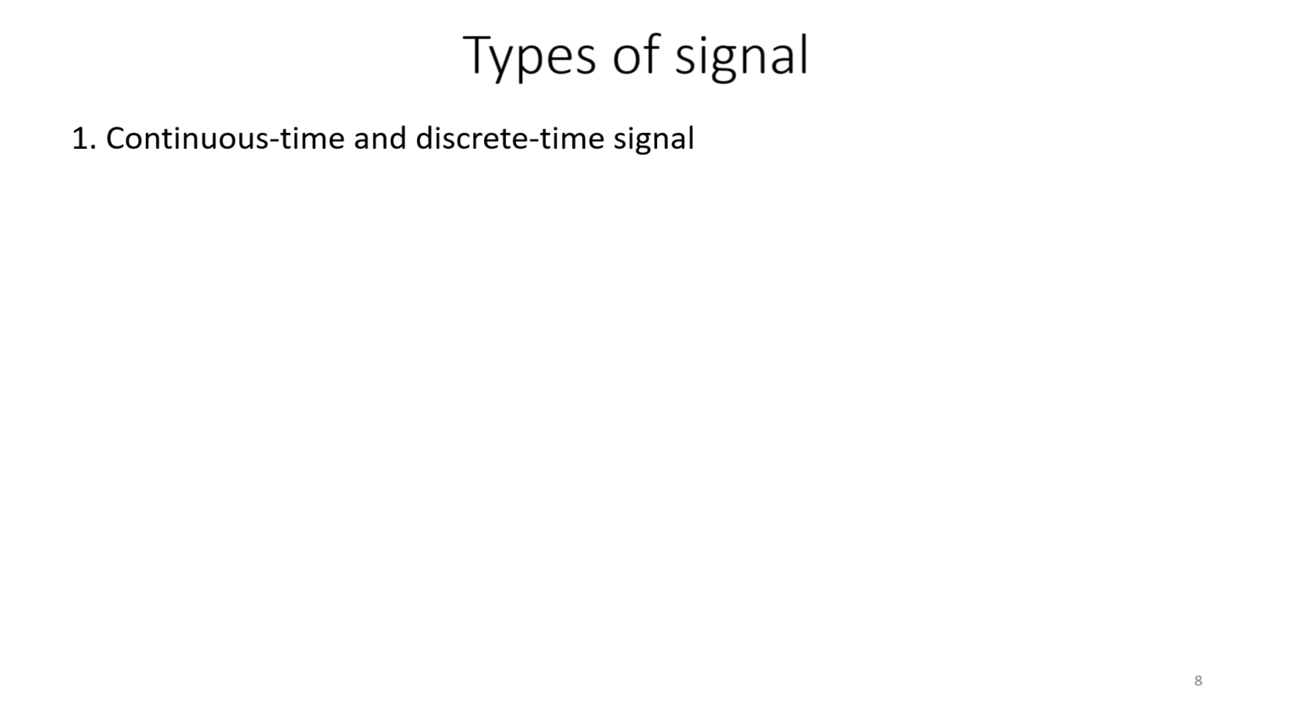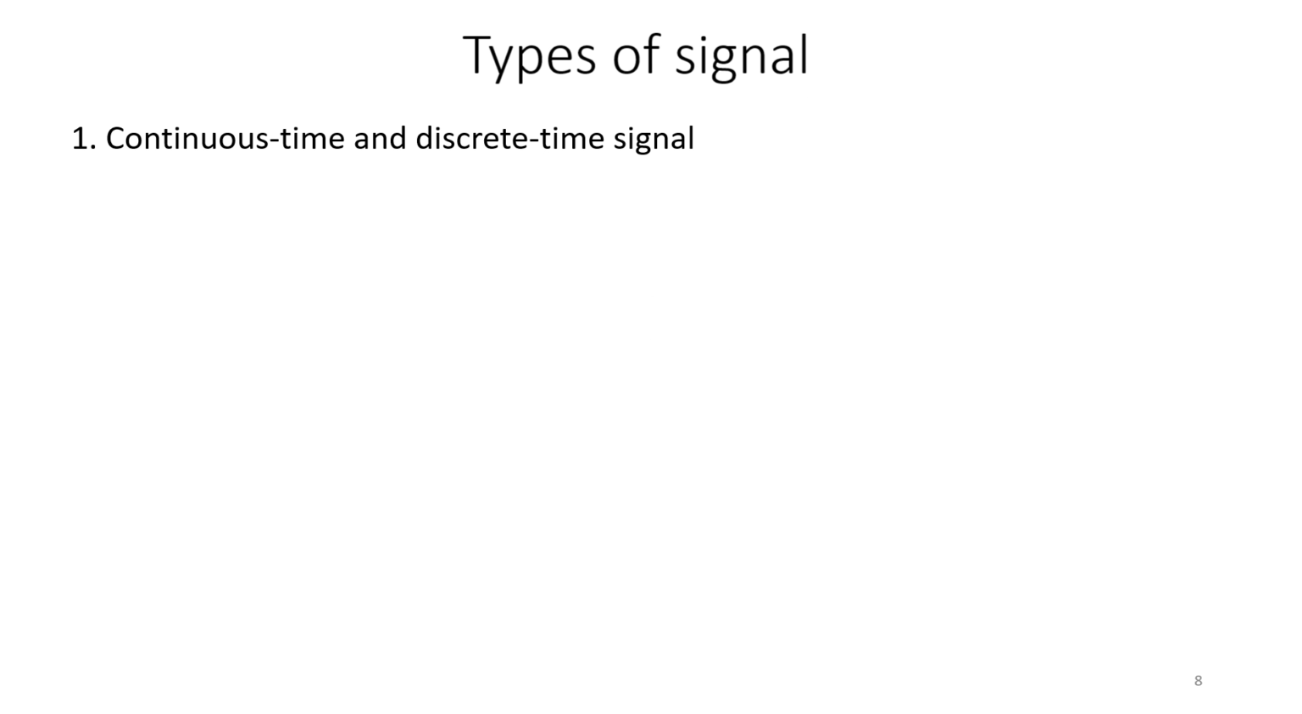In the last lecture we discussed the basic ideas of signals and systems. In this lecture we will be discussing the different kinds of signals, that is, types of signals. The first kind of signal is continuous time and discrete time signal. We'll discuss more elaborately each and every type of these signals.